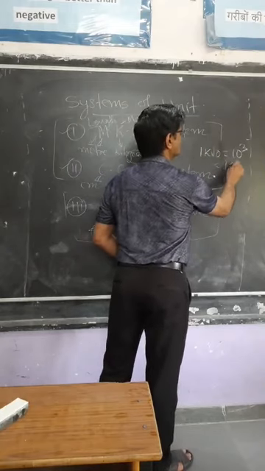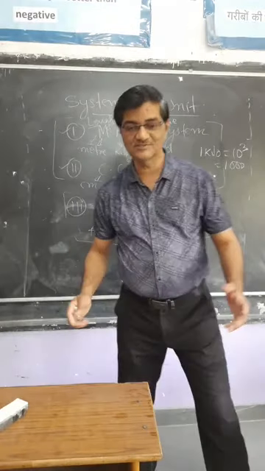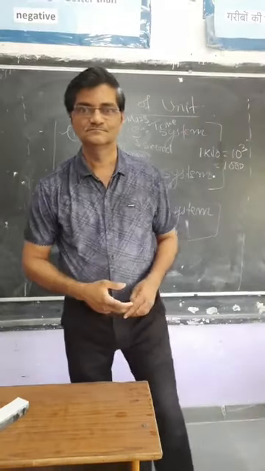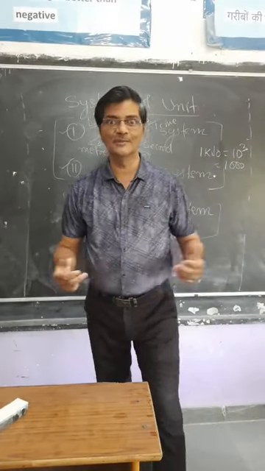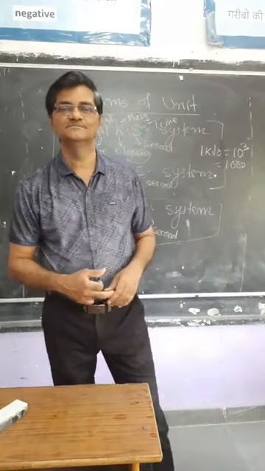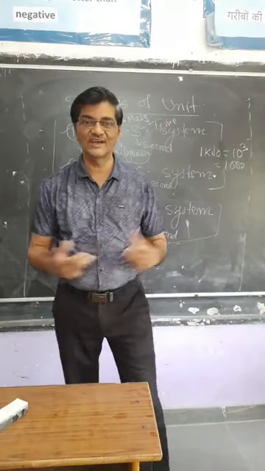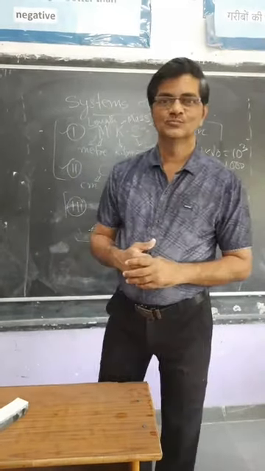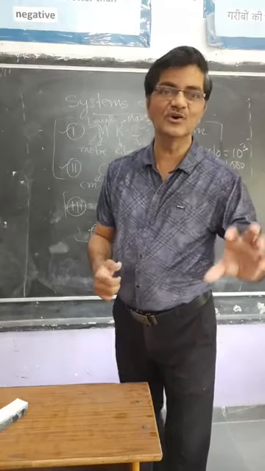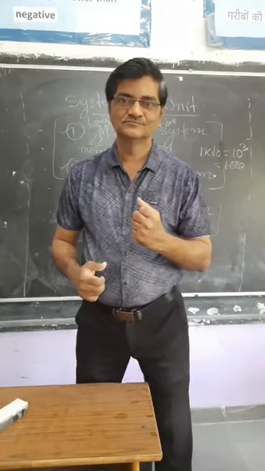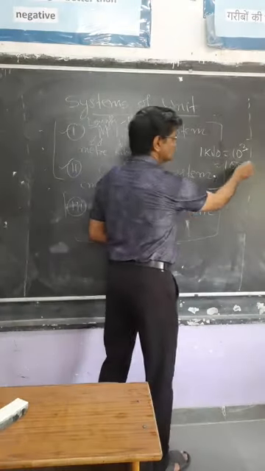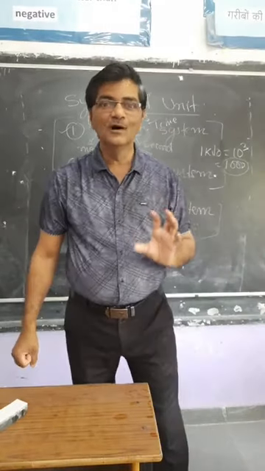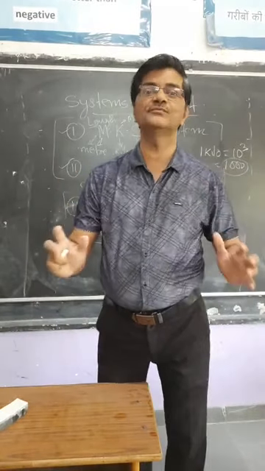10 to the power 3, that is 1000. You all are children of the computer age, right? You say 1 KB, 1 kilobyte, 1 KB data, 1 MB data. In that 1 KB, what is K? K is kilo, 1 kg kilogram. So with kilo you change the unit, kilometer. So kilo is not the unit, kilo is only a multiplying factor. That means what? Kilo means 1000, right? So if you have to bring 1 kilo potato, means you have to bring 1000 pieces of potato.